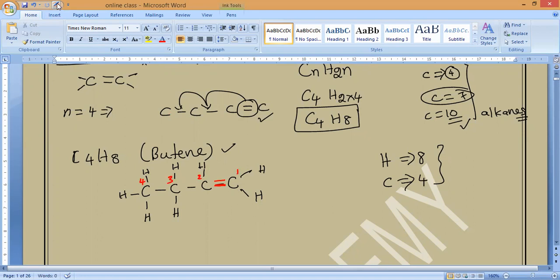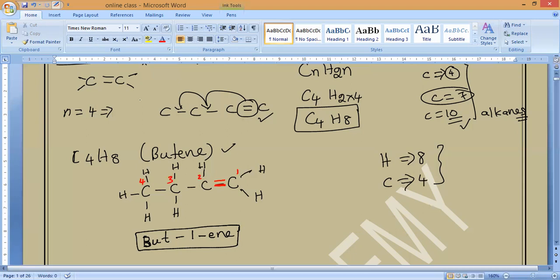The general name is butene, but since the double bond is at the first carbon, we call it but-1-ene. This is the name of this isomer.